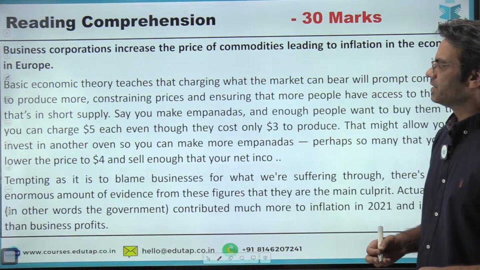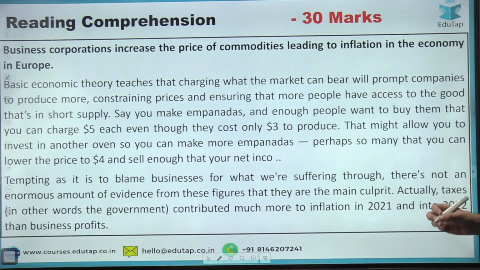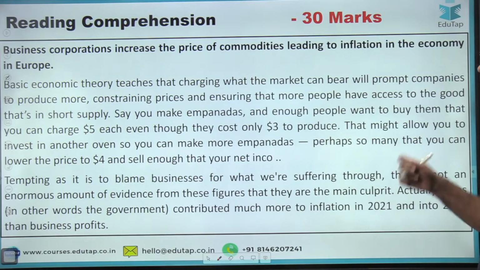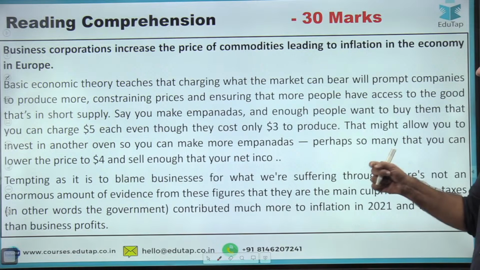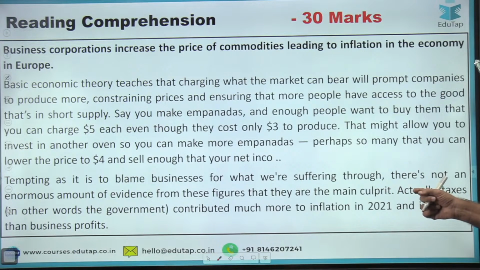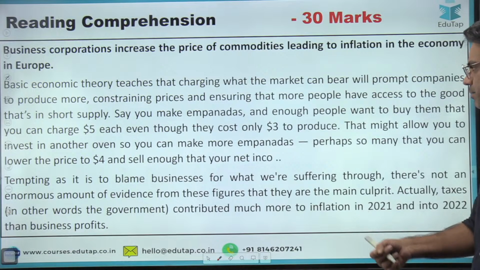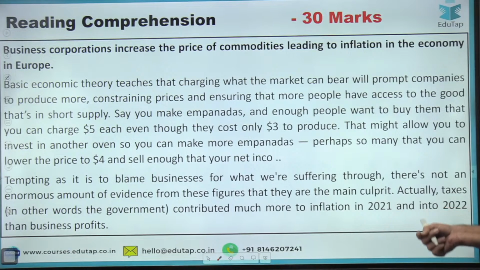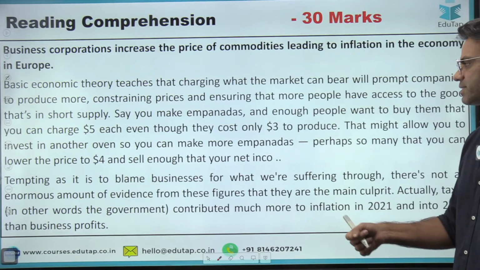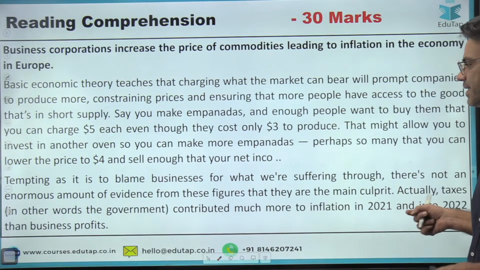Basic economic theory teaches that charging what the market can bear will prompt companies to produce more, constraining prices and ensuring that more people have access to the goods that are in short supply. Say you make empanadas and enough people want to buy them that you can charge $5 each, even though they cost only $3 to produce. That might allow you to invest in another oven so that you can make more empanadas, perhaps so many that you can lower the price to $4 and sell enough to add to your net income.